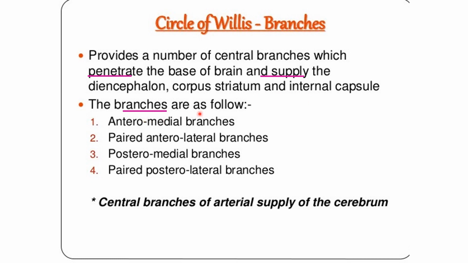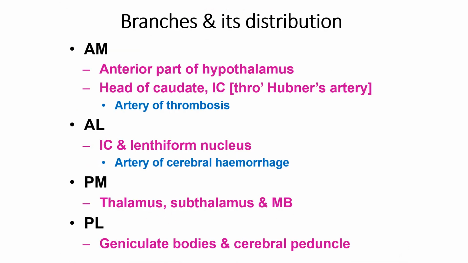The branches are as follows: anteromedial branch, anterolateral branch, posteromedial branch and posterolateral branch. These are the central branches of the arterial supply of the cerebrum. So this branch and its distribution into the anteromedial, anterolateral, posteromedial and posterolateral. Anteromedial supplies the anterior part of the hypothalamus, head of the caudate nucleus, internal capsule.